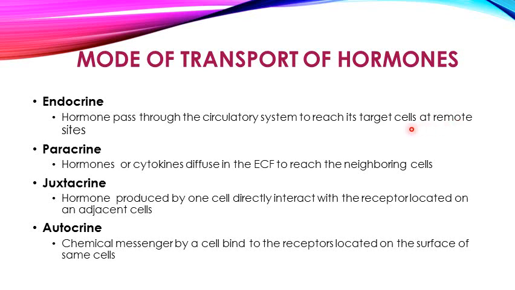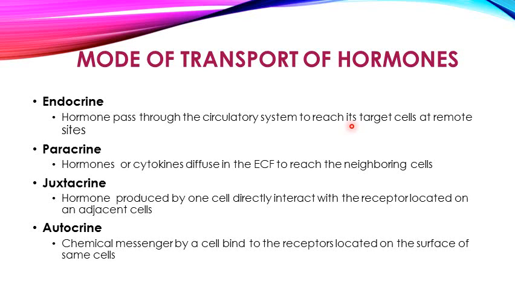So the endocrine glands are present at a different location, and their response is identified at remote areas, and their messenger, the hormone, passes through the circulatory system.